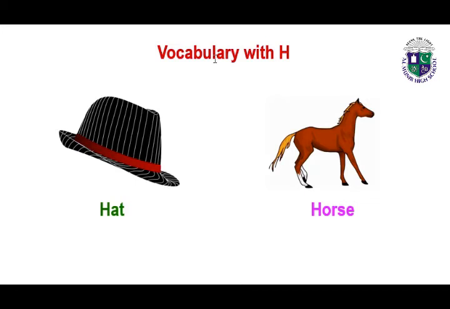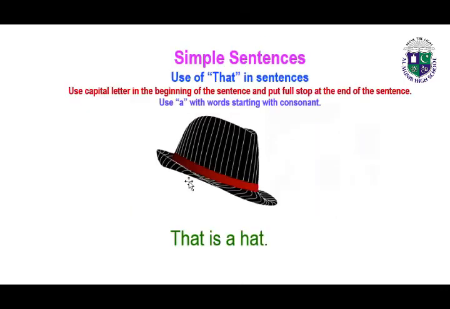Now here we have vocabulary with H. H, her. What is the sound of H? H, her hat. H, her horse. And you can see H is also a consonant.